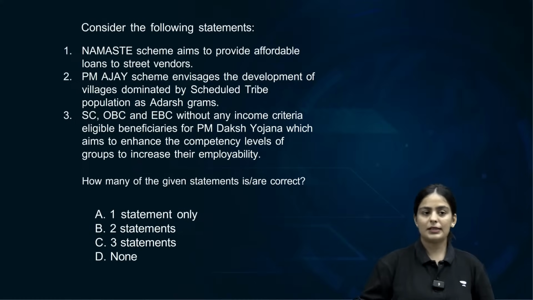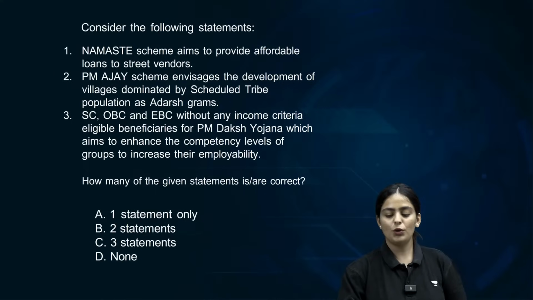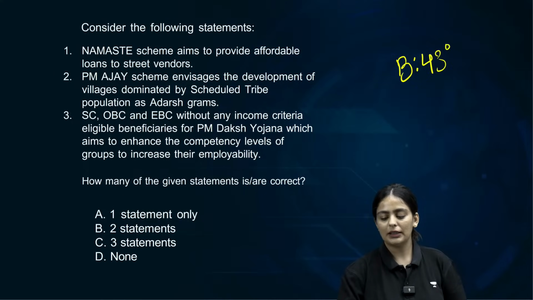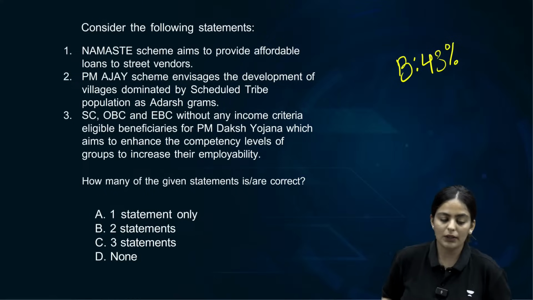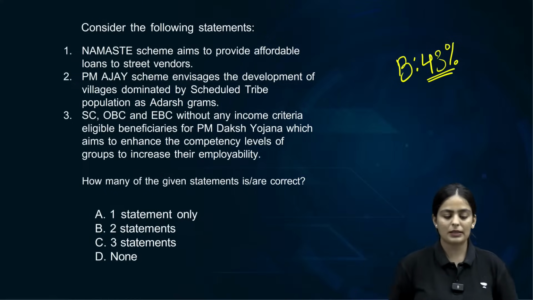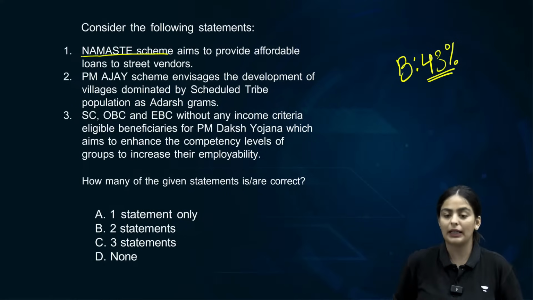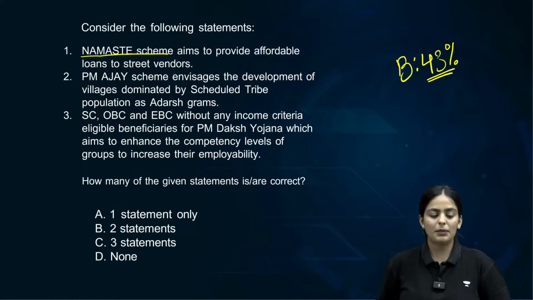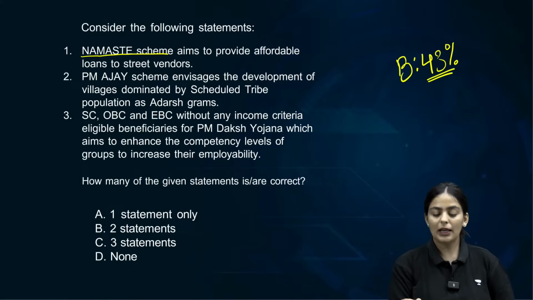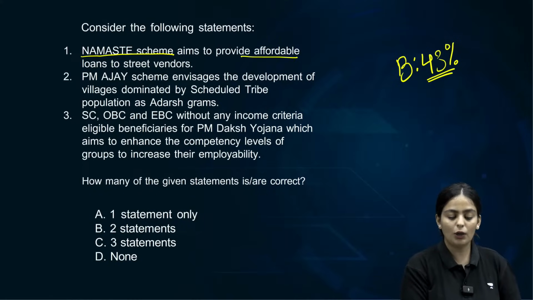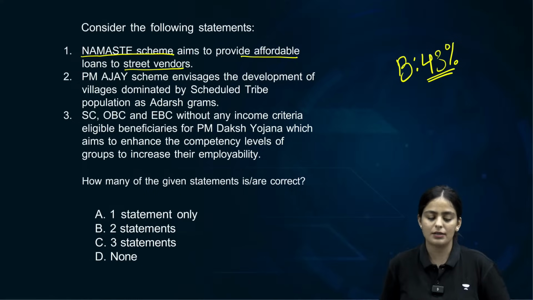All right, let's discuss this. Most of you have voted for option B. Let's discuss this question now. Consider the following statements. The statements are about a scheme called Namaste. And the statement says Namaste scheme aims to provide affordable loans to street vendors.